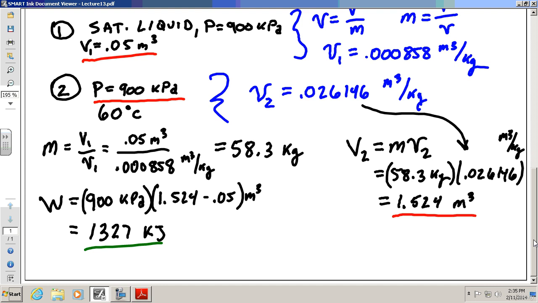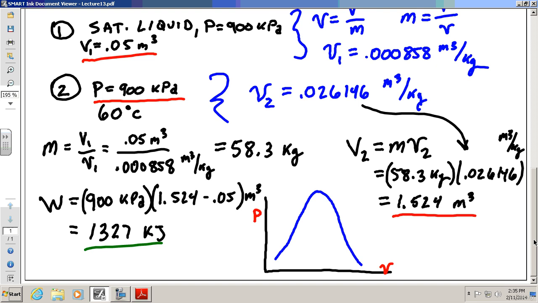Before I finish this problem, one more thing I want to do. I want you to visualize this problem on a PV chart, because one thing that you're going to need to do at least once on the exam next week, Thursday, is draw one of these PV lines. Okay? So there's the dome. We're going to do this easy. Pressure versus specific volume. What would this process from 1 to 2 look like on a PV diagram?